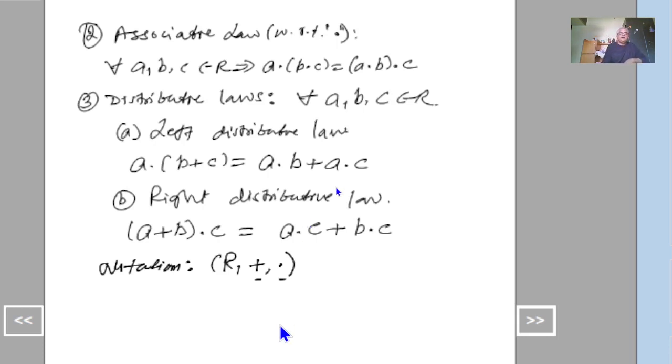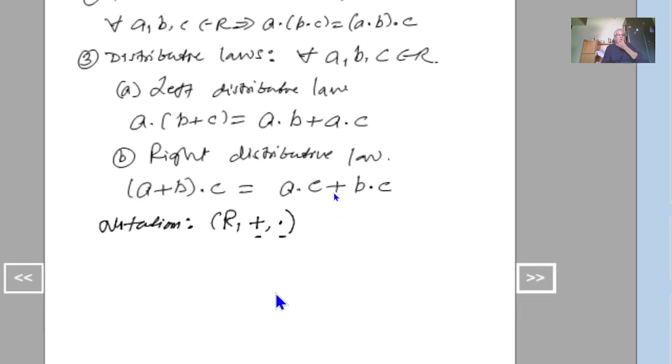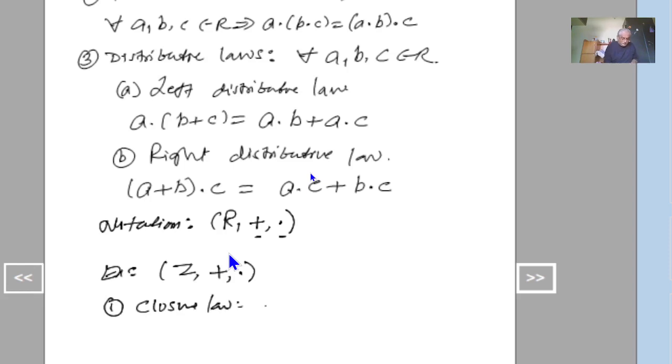Now if you consider an example, Z comma plus comma dot, this is the set of integers. Is this a ring? Yes, this is a ring. So we verify. The first one, closure law with respect to addition. If a and b are any two integers, then a plus b is also an integer. That is, the closure law is satisfied.